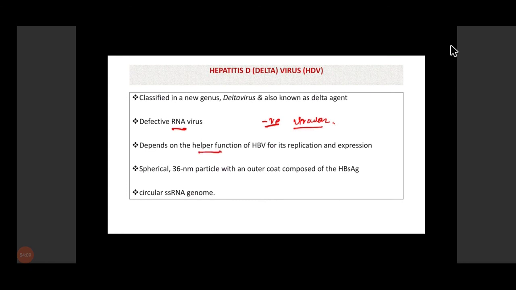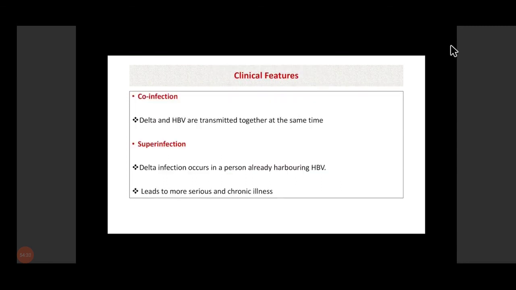It needs the help of hepatitis B virus for its replication and expression. The nucleocapsid part belongs to the Delta virus, but the envelope is of hepatitis B virus. So this virus is covered by the envelope of hepatitis B virus, that is hepatitis B surface antigen. So this is a defective virus, and it needs the help of hepatitis B virus infection.